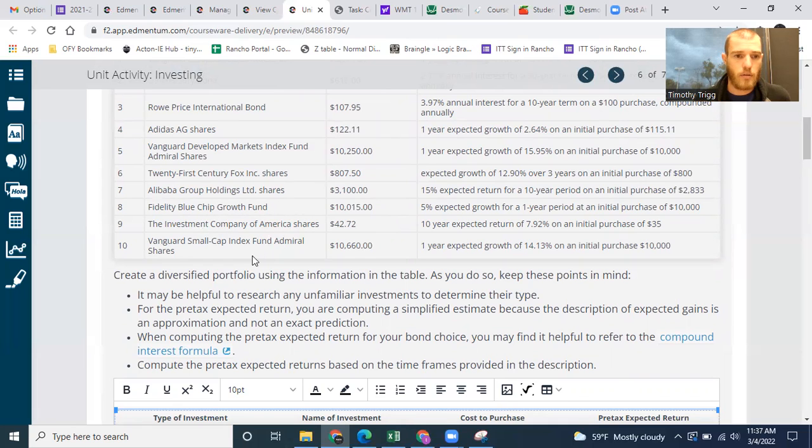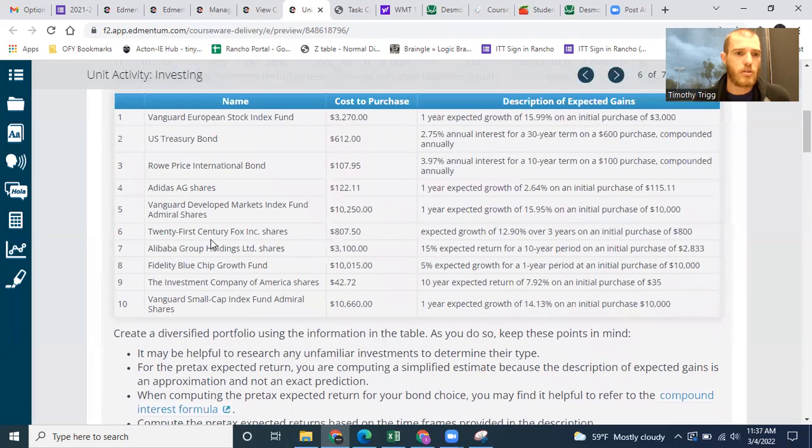Okay. Vanguard Small Cap Index Fund, Admiral Shares. So you can see there's different ones. Adidas shares. So this is owning a portion of that company, Adidas. Okay, let's just go ahead and pick this Adidas here.